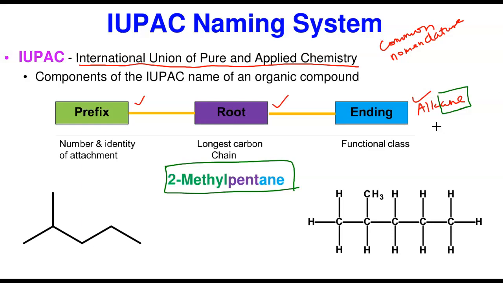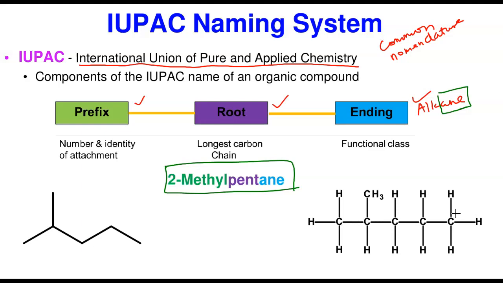Now, let's see what happens here. The first thing we're going to do in IUPAC nomenclature, we're going to see the steps much later, after I explain this, is to count the longest carbon chain. So I want to count the longest carbon chain. Let me start from this one because I showed the carbon here. This is the shortcut. Now, if you count 1, 2, 3, 4, 5, that's the longest carbon chain.